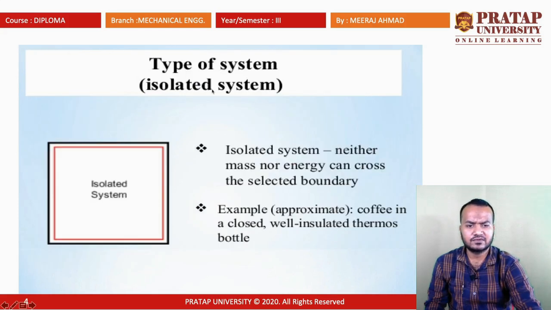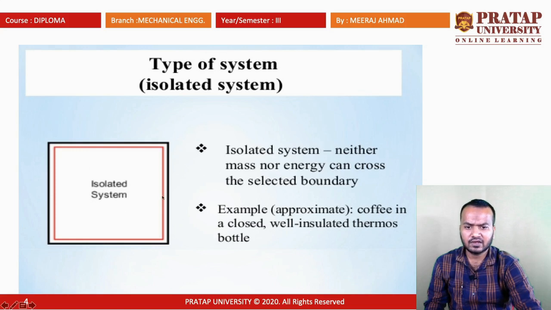Now, types of system. There are three different types of system. First we talk about the isolated system. In an isolated system, neither mass nor heat can cross the selected boundary. So in an isolated system, mass and energy cannot be transferred through the boundary.